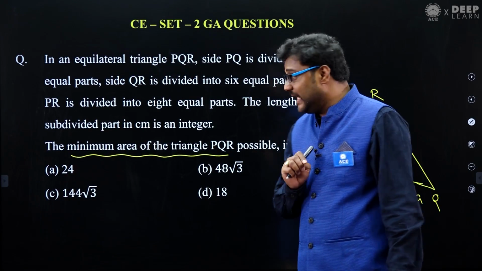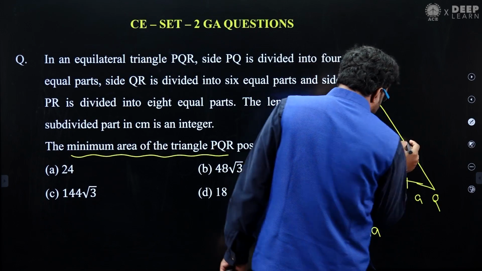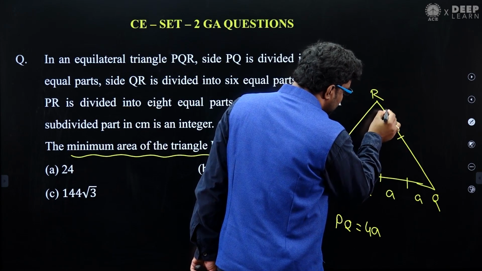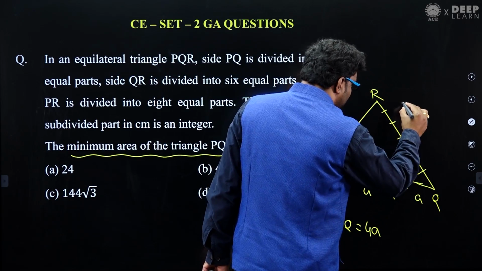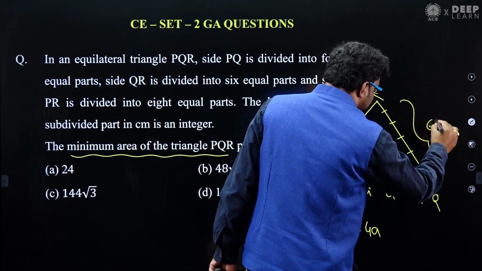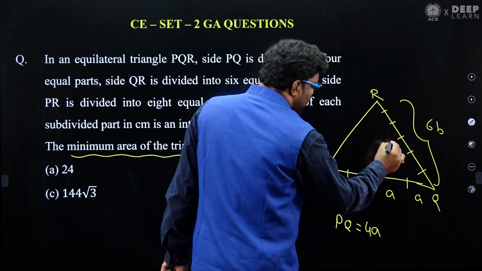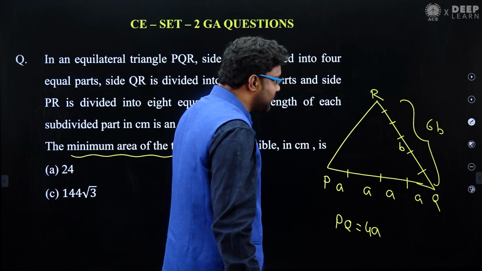QR is divided into 6 equal parts. Let each equal part be B, then altogether this is 6B.